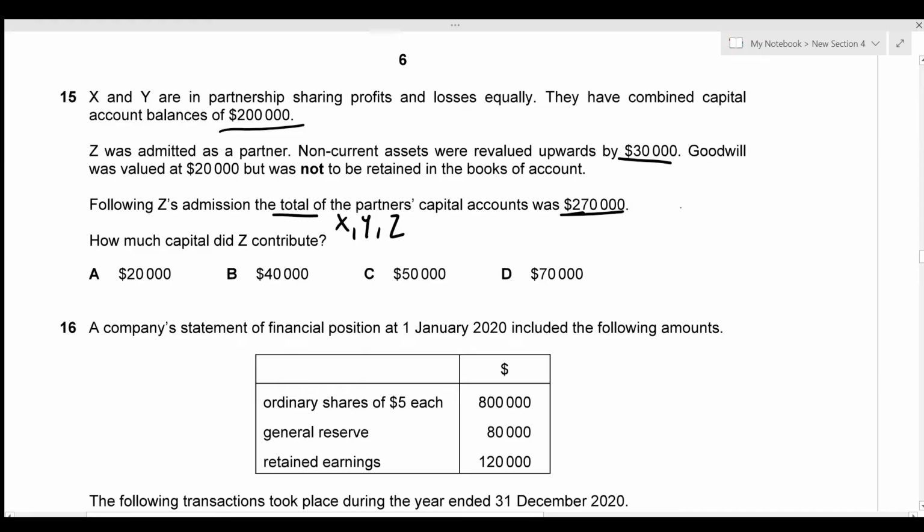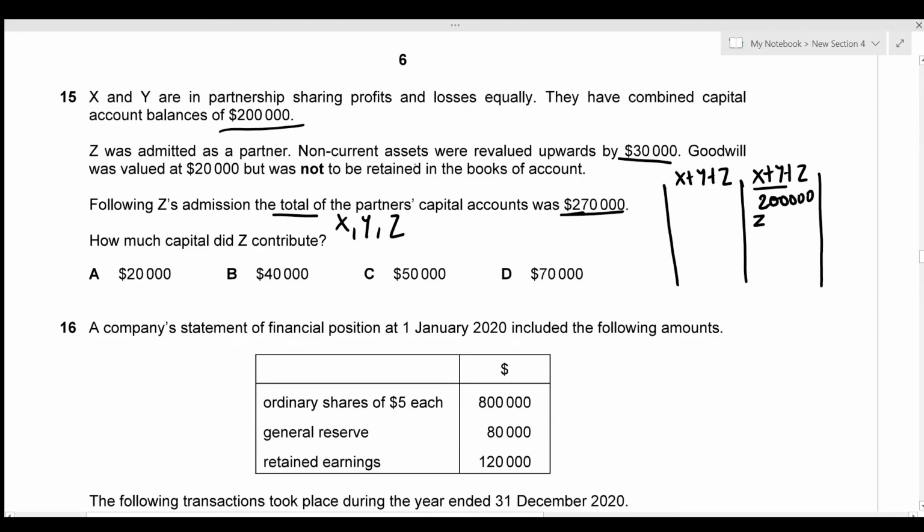So I'm just going to draw up the capital account, but I'm going to include all three of the partners' balances. So that's going to be X plus Y plus Z. So the opening balance for X and Y is going to be 200,000. Then Z must have contributed some value. So I'm just going to denote that with a Z now.